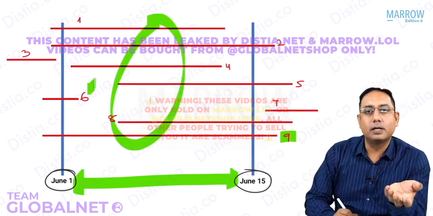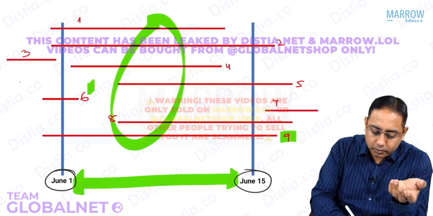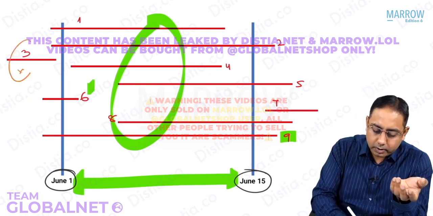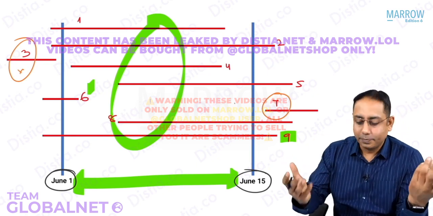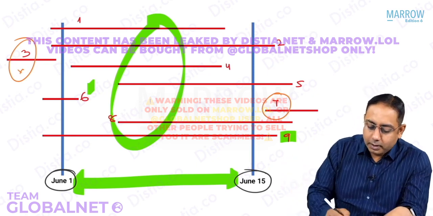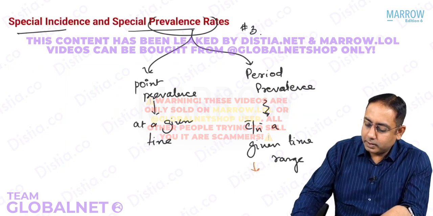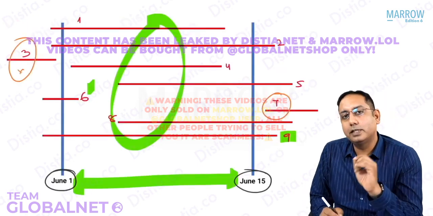And of course number 6 also, but which persons will you not include? You will not include number 3 and number 7. Why? Because they had the disease before or after. So very simple to understand, beta. If you talk about the period prevalence in this case, what is the period prevalence in this case?